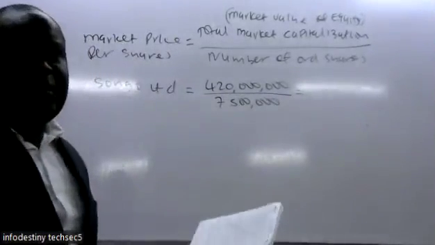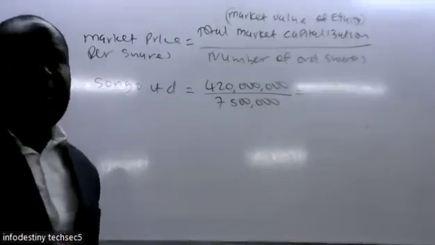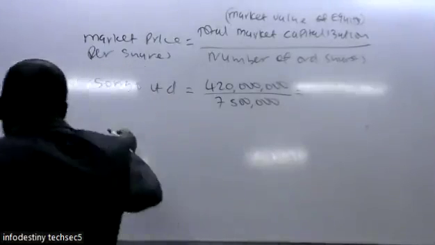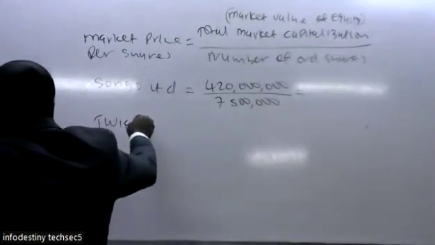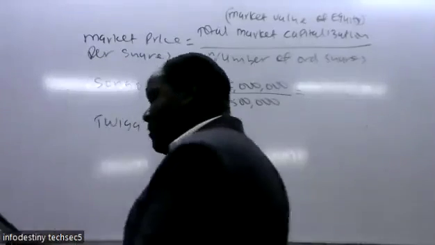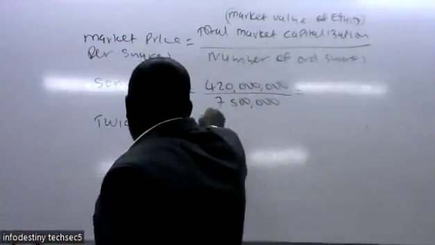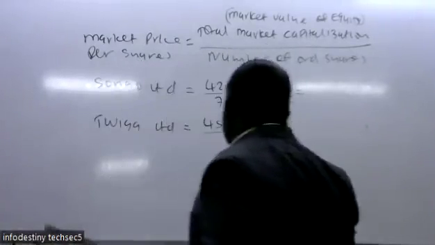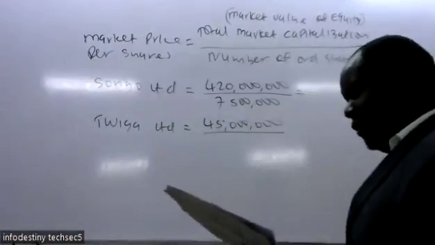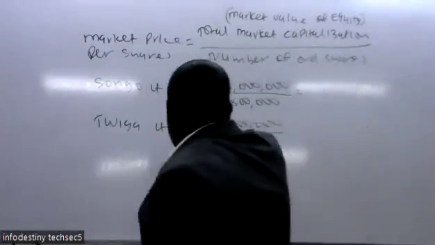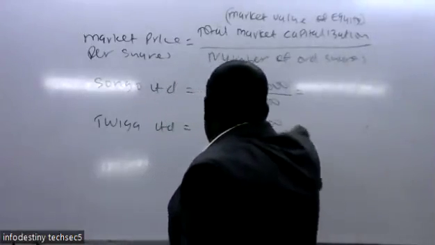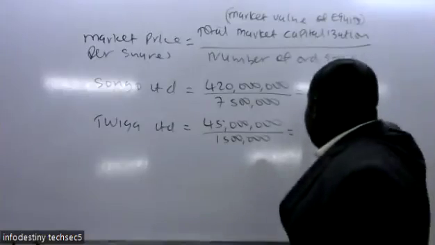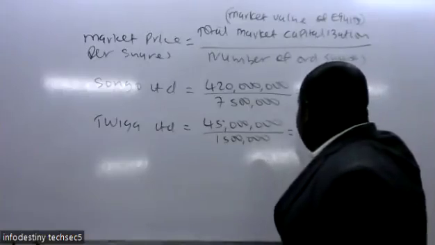Apart from Songo, there is also the one for Twicker Limited. When it comes to Twicker, you take 45 millions and divide by how many ordinary shares there were: 1.5 million ordinary shares. So Songo, how much is it per share? Exactly 56.